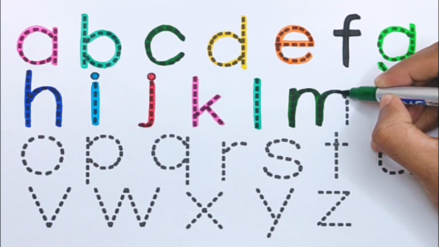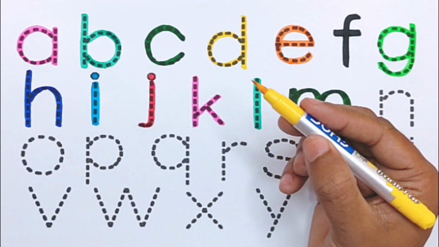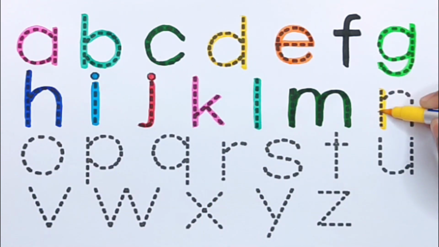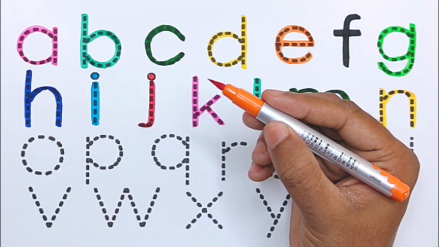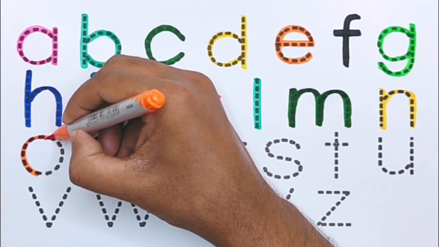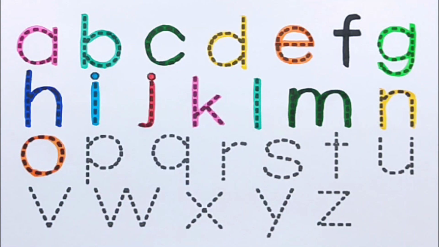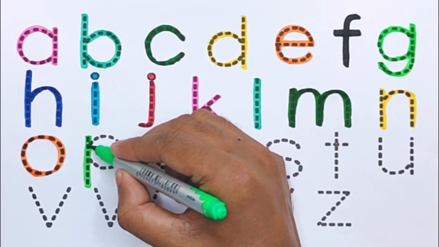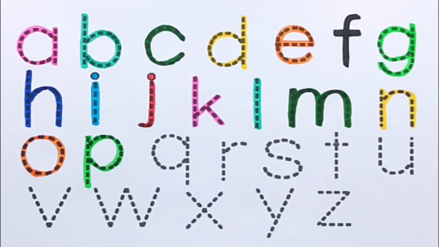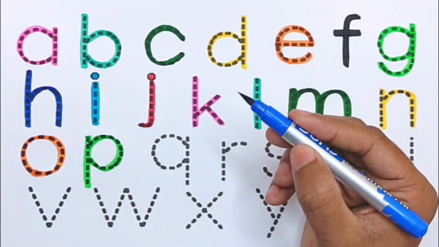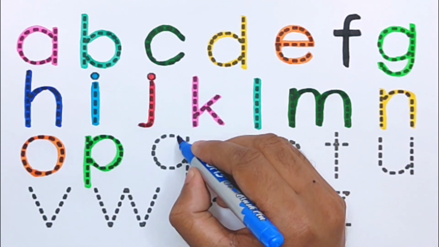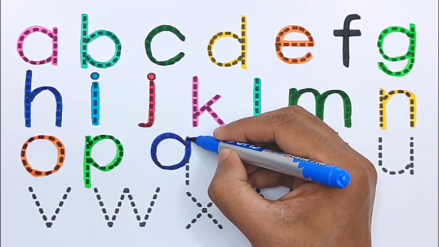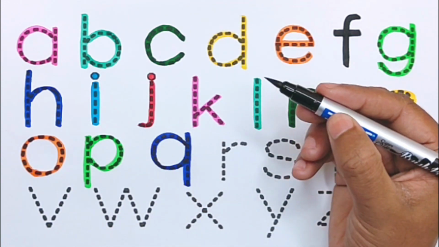M for mango. Yellow color. N for nuts. Orange color. O for onion. Light green color. P for pineapple. Blue color. Q for queen. Black color.